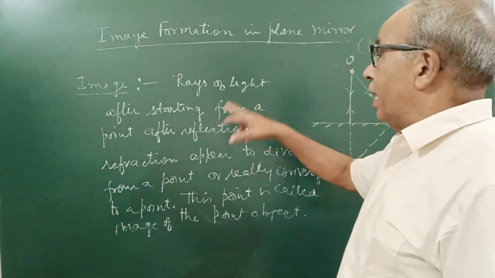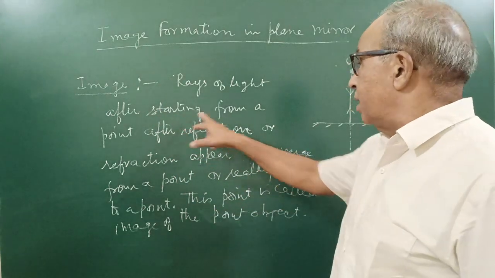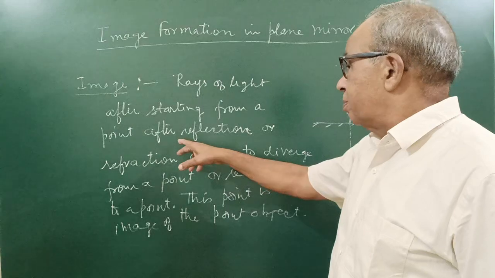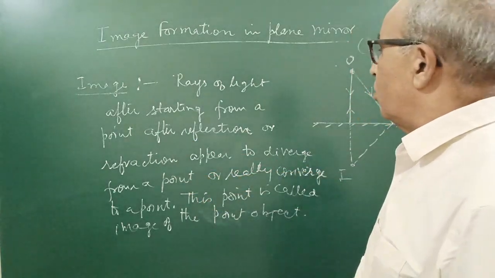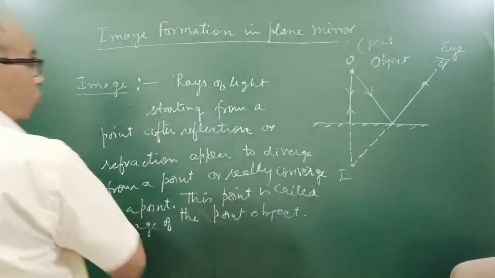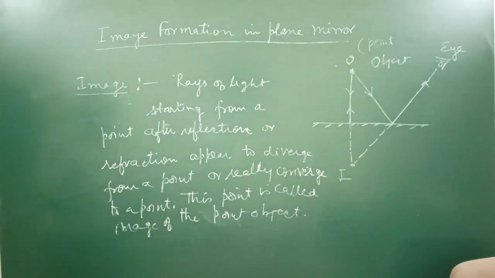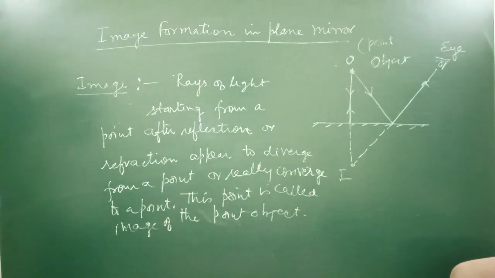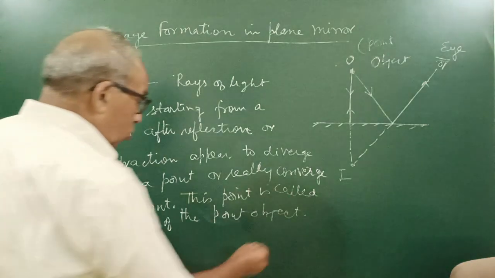Rays of light starting from a point object, after reflection or refraction, appear to diverge from a point or really converge to it. This point is called the image of the point object.